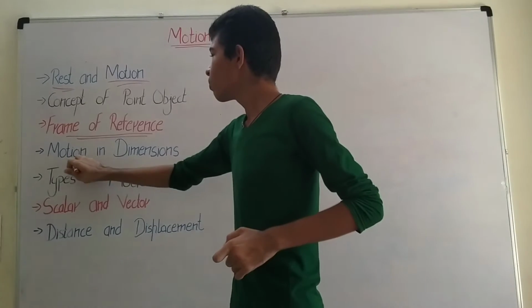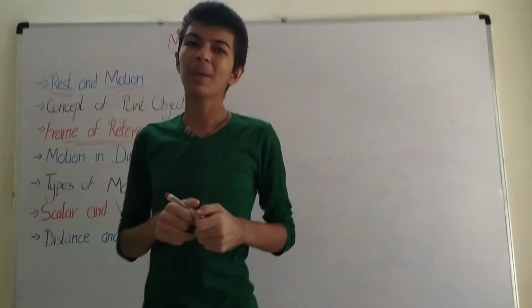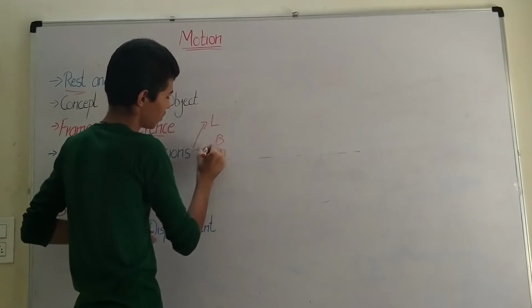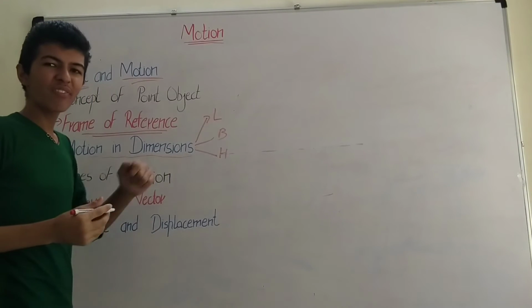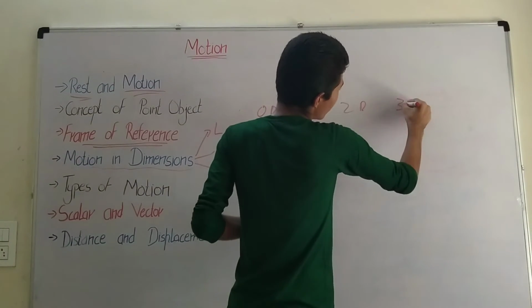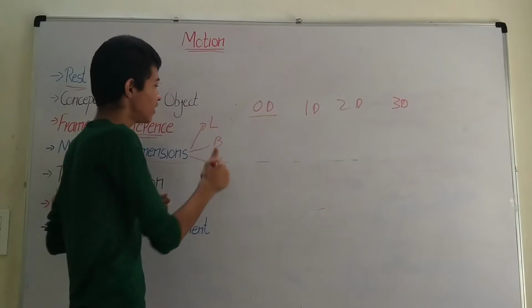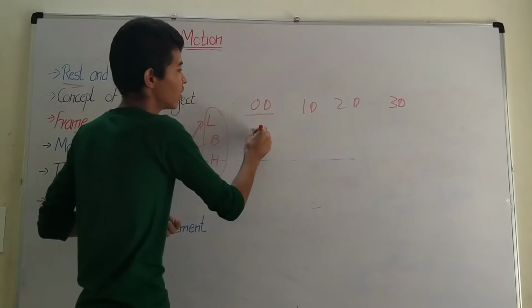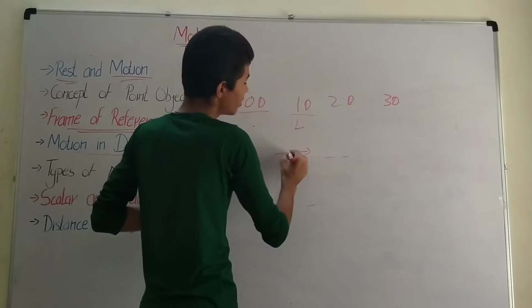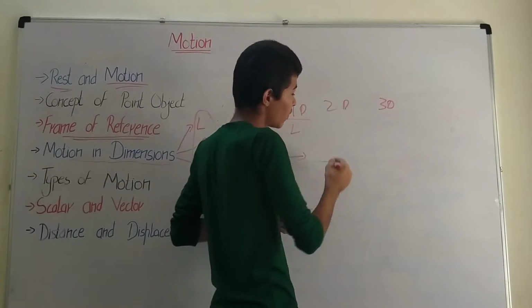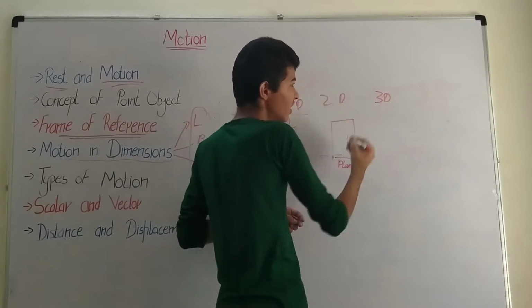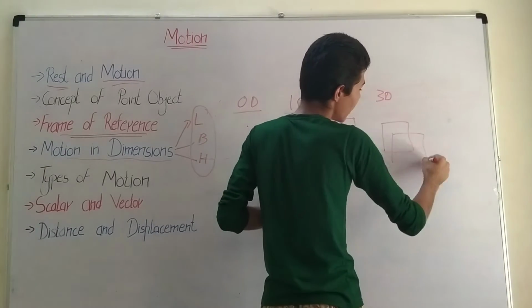Now let's move to the motion in dimensions. So what do we mean by dimensions? By dimensions we mean the length, breadth and height. There are four types of dimension which we have learned about, that is 0D, 1D, 2D and 3D. In 0D, none of these is present. An example is the point. In 1D, only length is present, so it forms a straight line. In 2D, it forms length and breadth, so it forms a plane. And in 3D, it forms a solid figure because all of them are present.